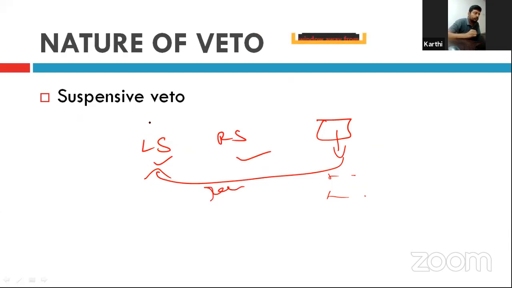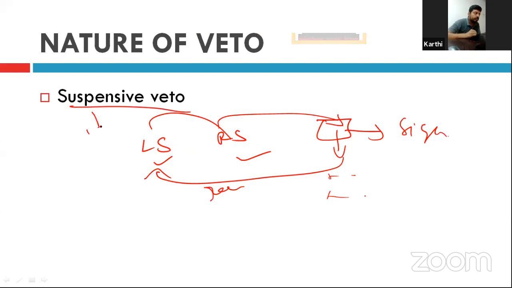Now the Lok Sabha can change it, or without change pass the bill again, and it sends it to the Rajya Sabha. In the same manner, Rajya Sabha has also passed the bill and it is now again sent to the president. Now the president has no choice. He has to sign. Okay. That one-time reconsideration of the bill is called suspensive veto.